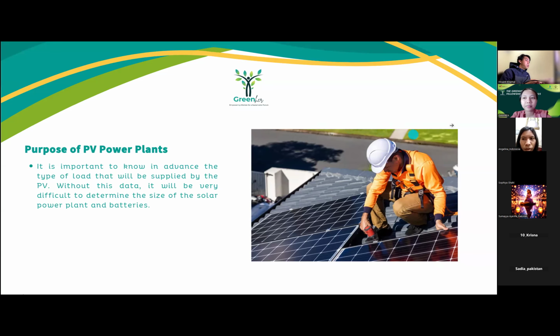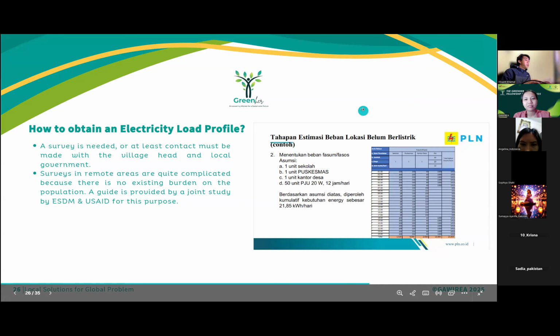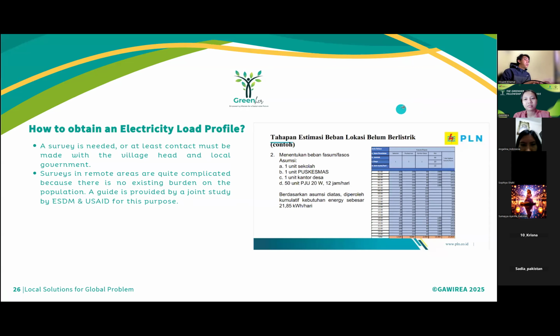And next, how to obtain an electricity load profile. A survey is needed, or at least contact must be made with the village head and local government. Surveys in remote areas are quite complicated because there is no existing data on the population's load. A guide is provided by a study by the ESDM and USAID for this purpose. The example is a load profile from PLN.